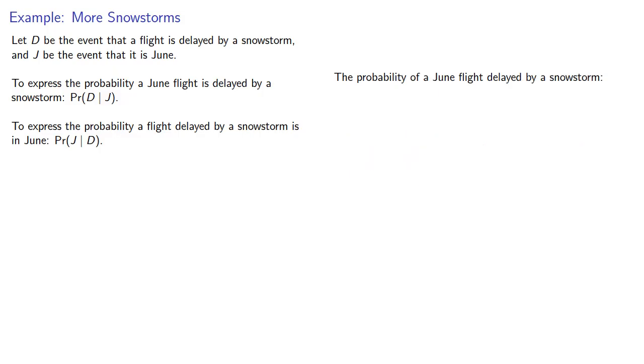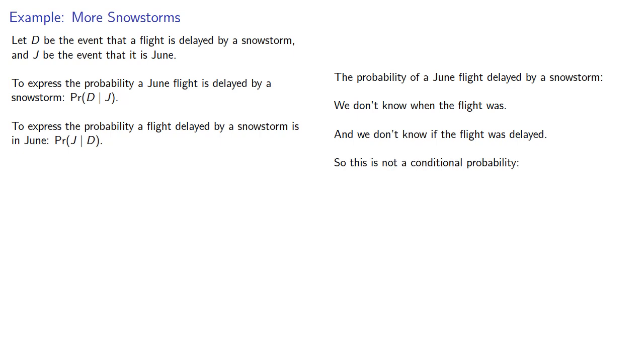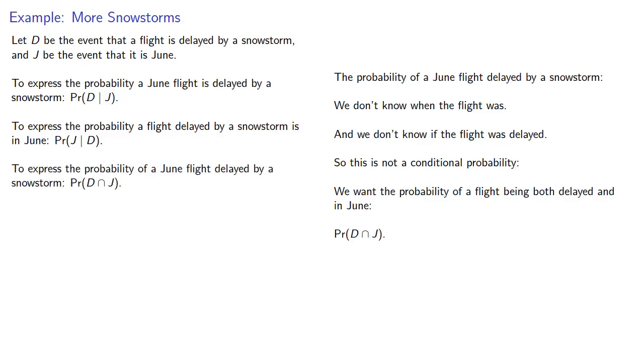And finally, the probability of a June flight delayed by a snowstorm, we don't know when the flight was. And we don't know if the flight was delayed, and since we know nothing about the flight, this is not a conditional probability. We want the probability of a flight being delayed and also in June, and so that's the probability of a conjunction.